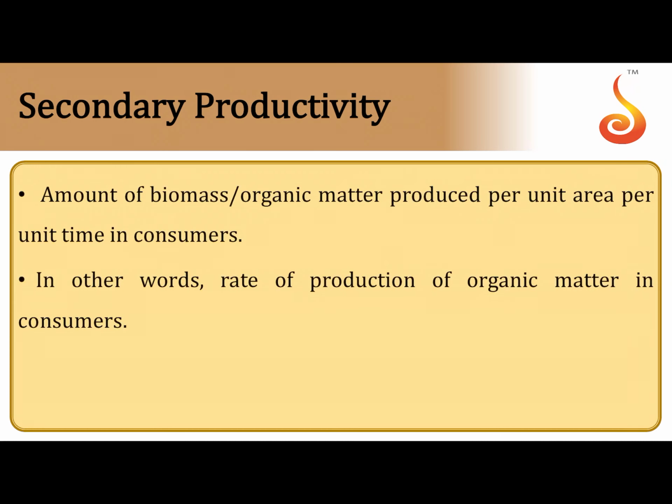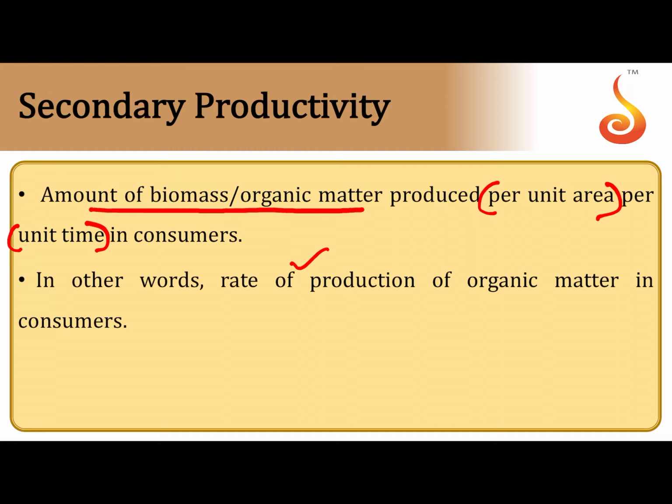Now, a consumer feeds upon the producer, and the consumer uses up much of its energy for its own life processes, for digestion, for excretion. It assimilates it for its own life processes. However, the consumer also stores the organic matter in the form of flesh. The amount of biomass or organic matter that is stored by the consumer in the form of flesh per unit area, per unit time, is referred to as secondary productivity. In other words, the rate of production of organic matter, not in producers but in terms of consumers.